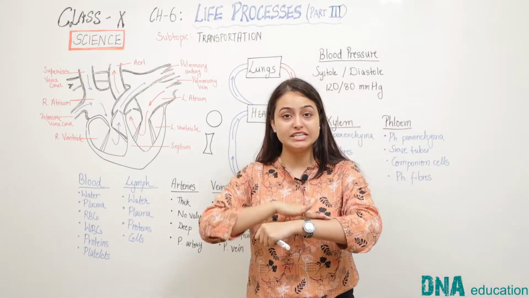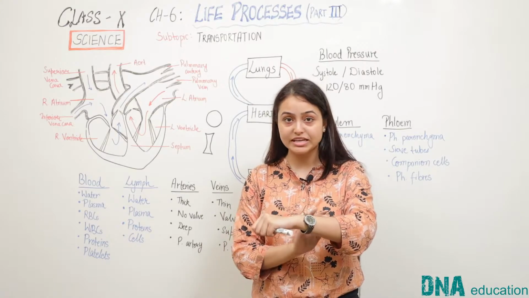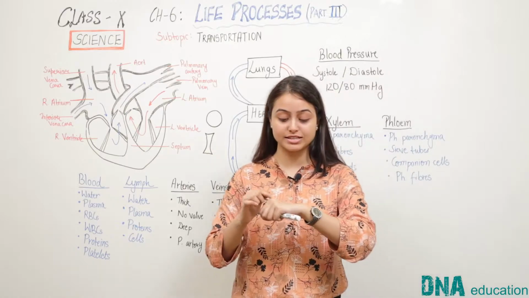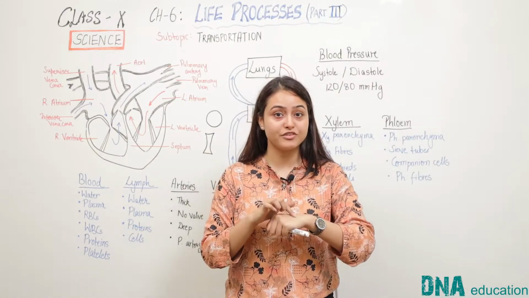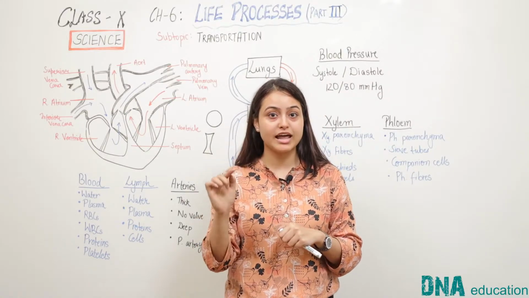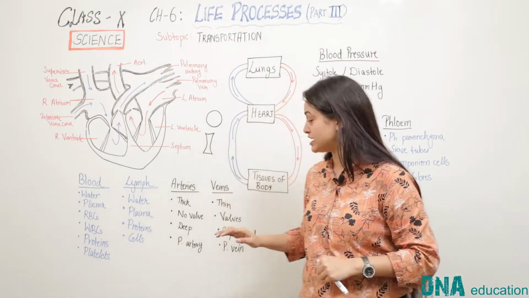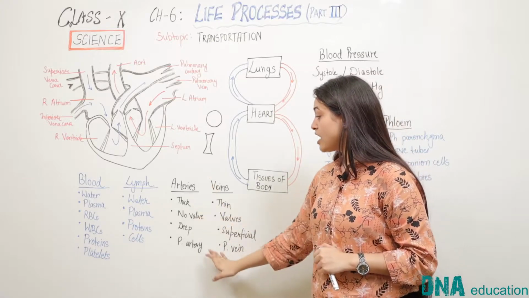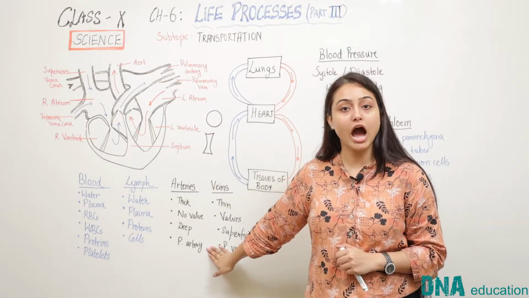Arteries are usually deeply seated in our skin. They cannot be easily seen from above the skin, whereas veins are superficial, that is, they lie close to the skin, and we can sometimes see fine blue colored lines on the skin, which shows that veins are superficial. One exception is the pulmonary artery.